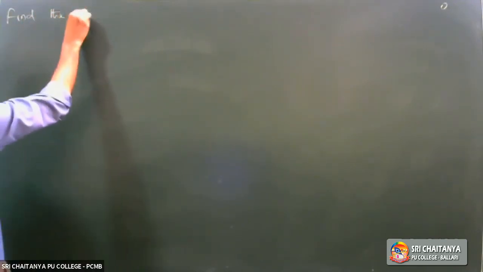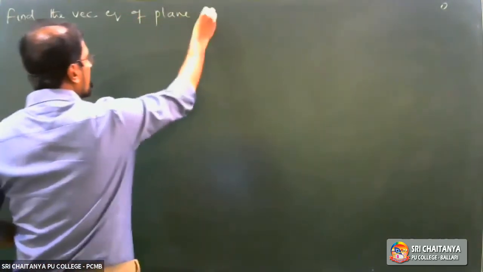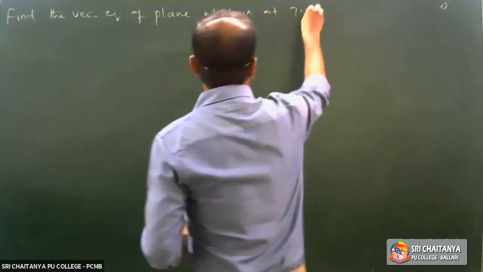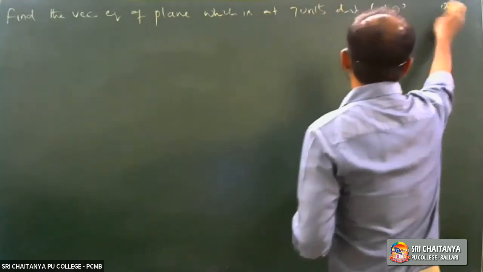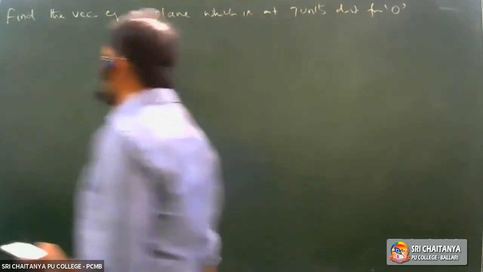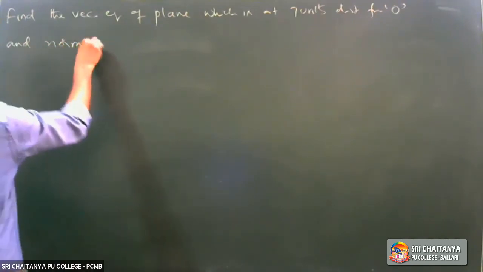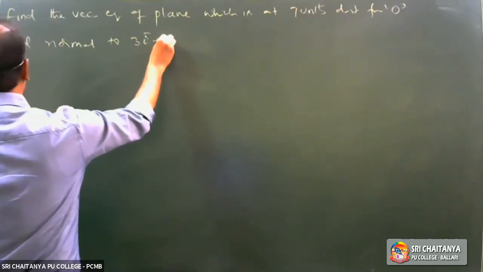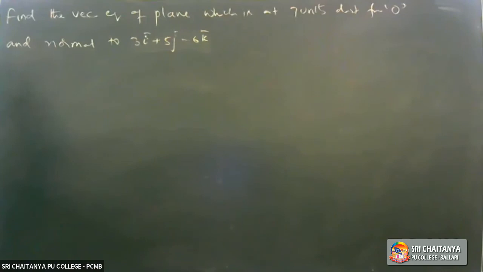Find the vector equation of the plane which is at 7 units distance from the origin and normal to 3i bar plus 5j bar minus 6k bar. This is the question.